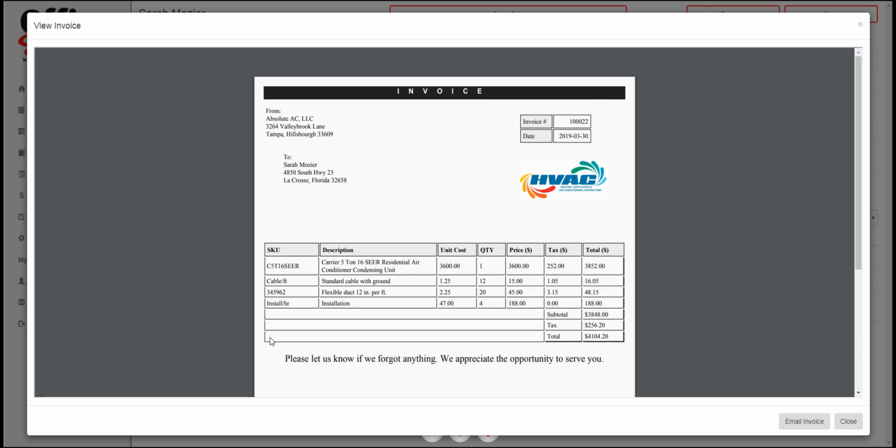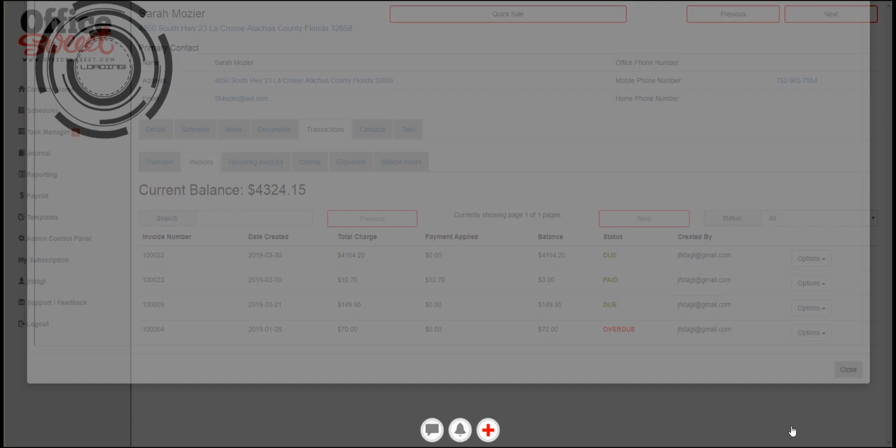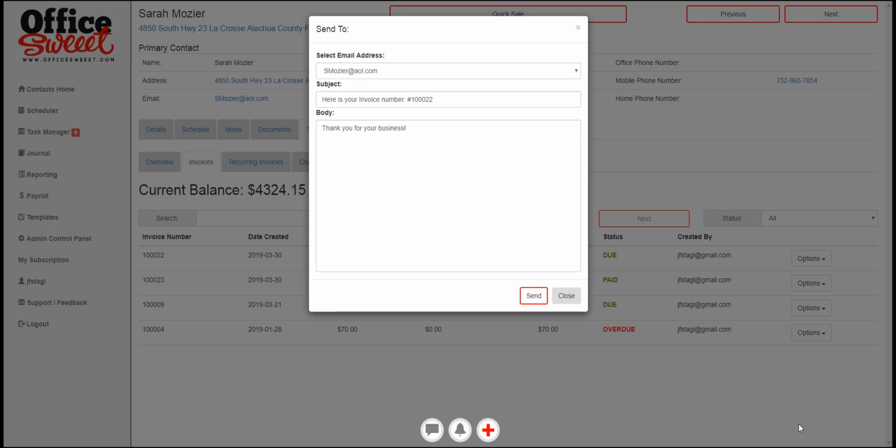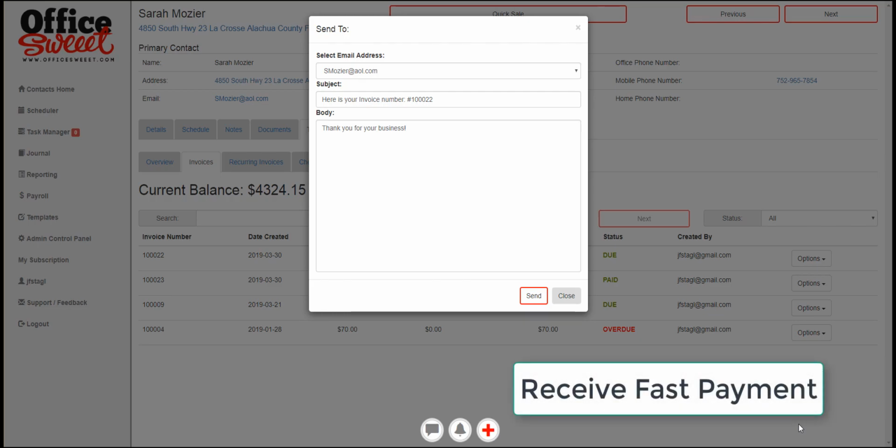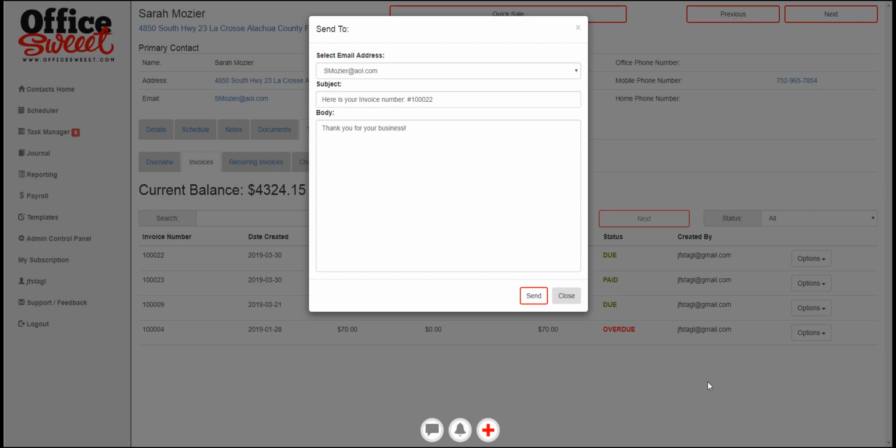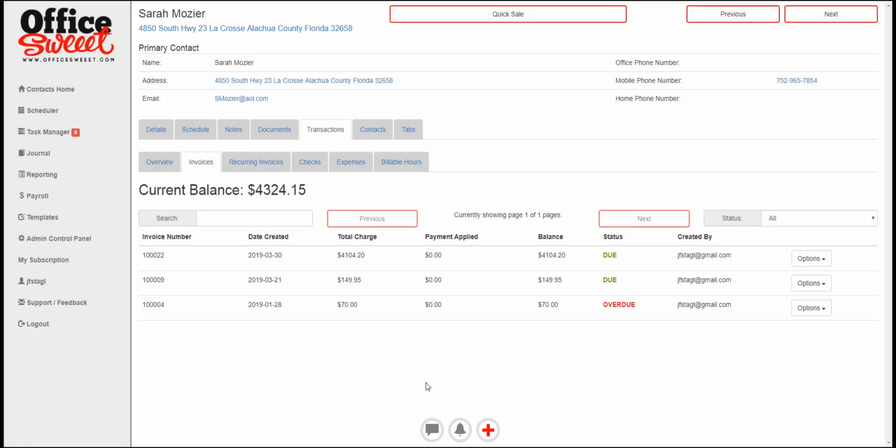Immediately you can just press the button at the bottom of the page and email it. And what's really cool is that when they get it, they have the option to just pay the invoice right from the email. They just click on it, put their credit card information in, push a button, and boom. So no more waiting to get paid. So they get done with the job.